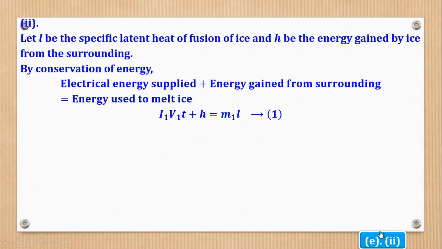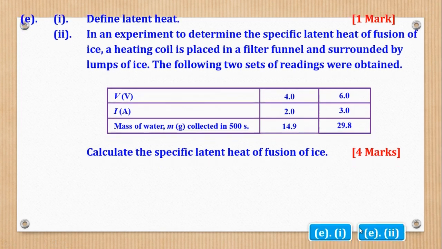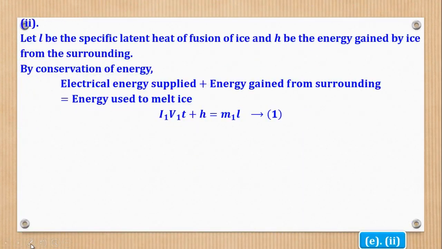So in this case, I1, V1 are these ones in the question, this first set. So this is V1, this is I1, and this is M1. But remember it is in grams per second, okay? Then this is V2, I2, M2 in grams per second. Not 1 second, it is grams collected in 500 seconds. So T is 500. So that is the second set.